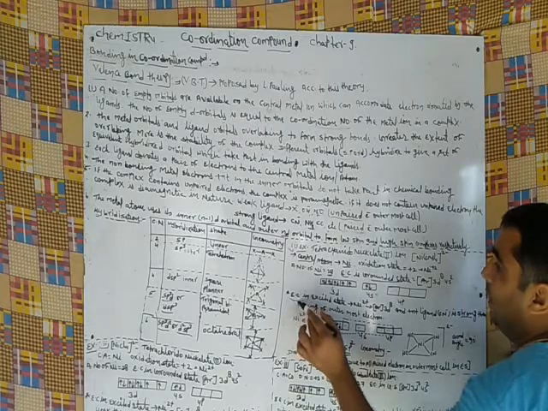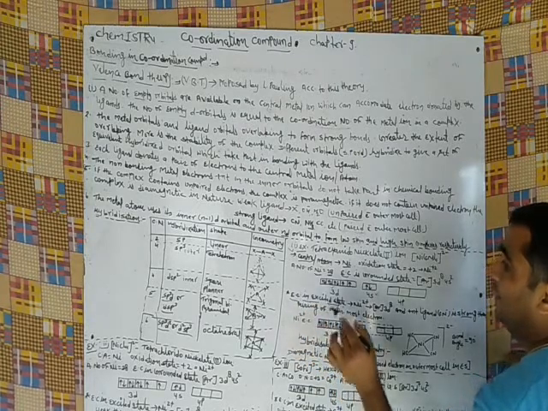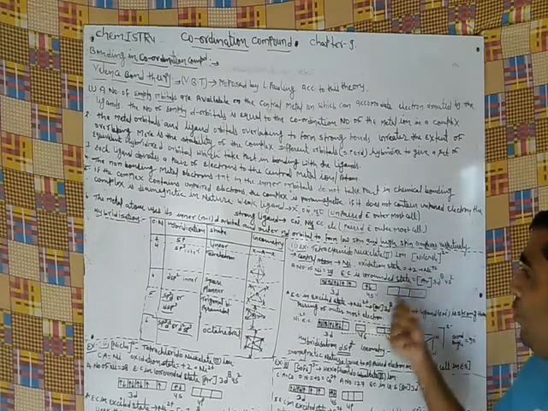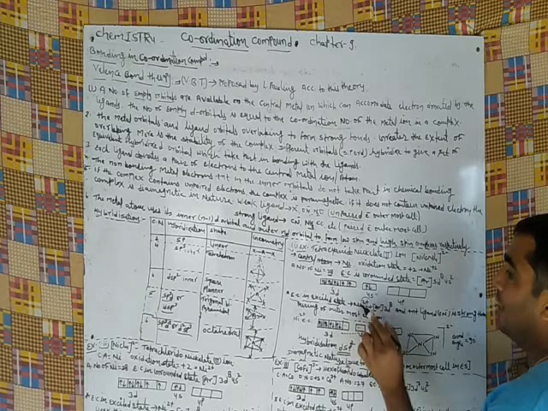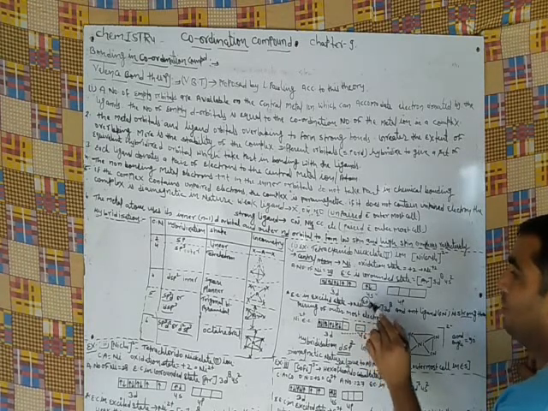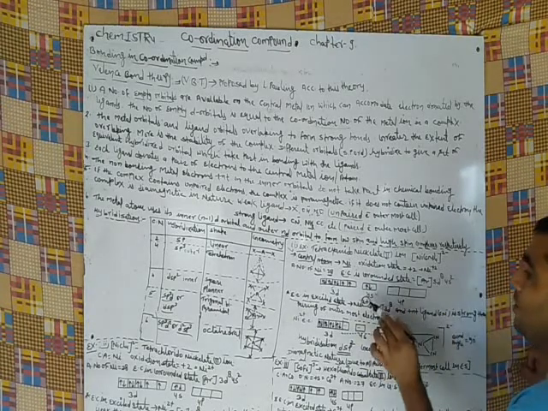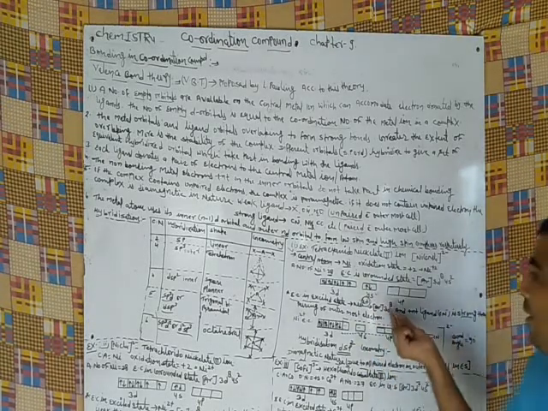Electronic configuration in the excited state: nickel is in the oxidized state as 2 plus. When positive charges are present on the central atom, that number of electrons is released from the outermost shell. Here 2 electrons are released for 2 plus, then 3d8, and the ligands are present which are bonded to the central atom.